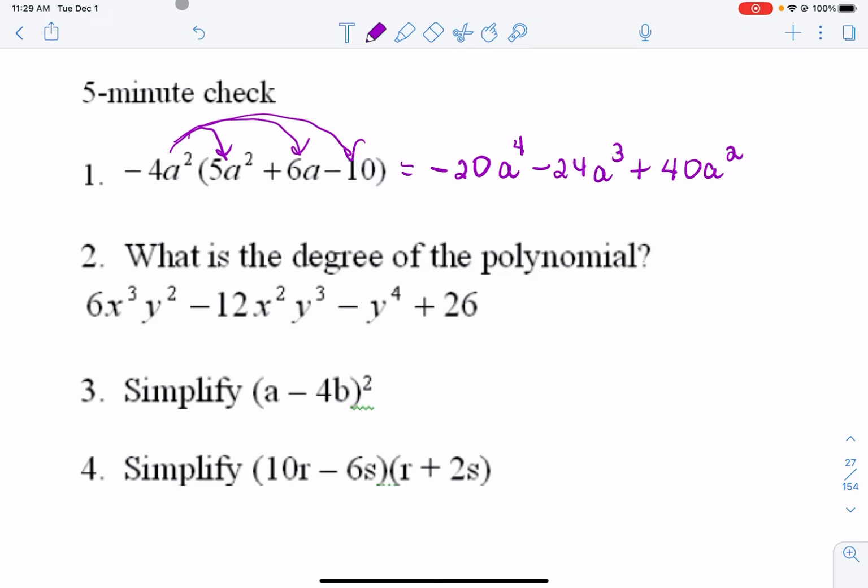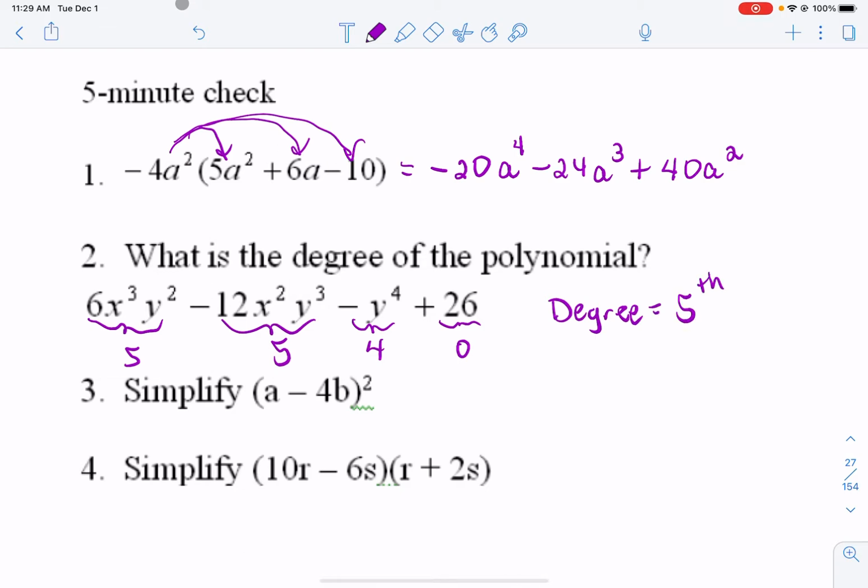Let's take a look at number 2. It says, what is the degree of the polynomial? Now we're going to look at each individual term. Now if we combine all the degrees there, it's 5, 5, 4, and 0. So the highest power is 5. So the degree of this polynomial is a 5th degree polynomial. Okay?